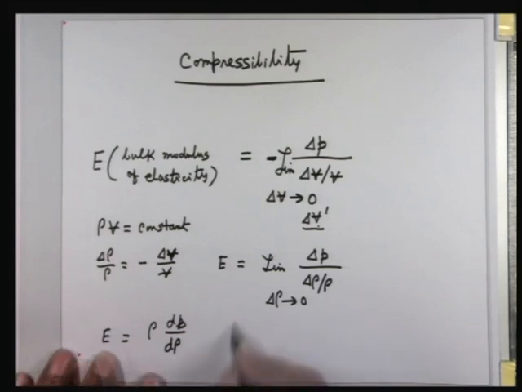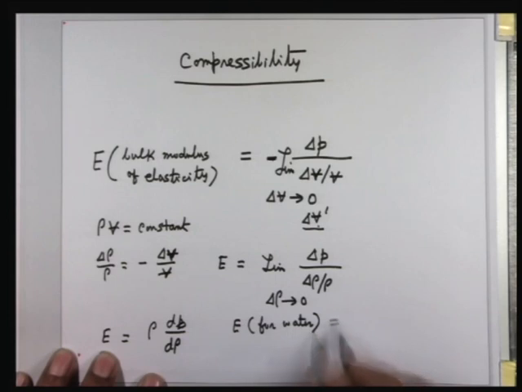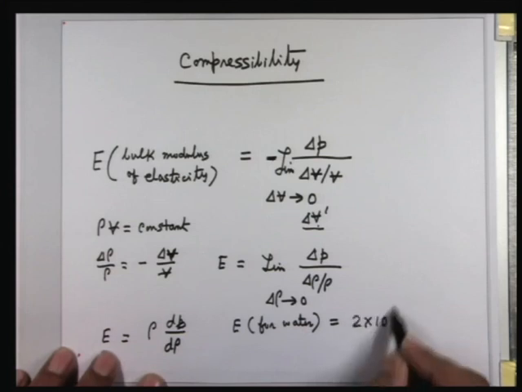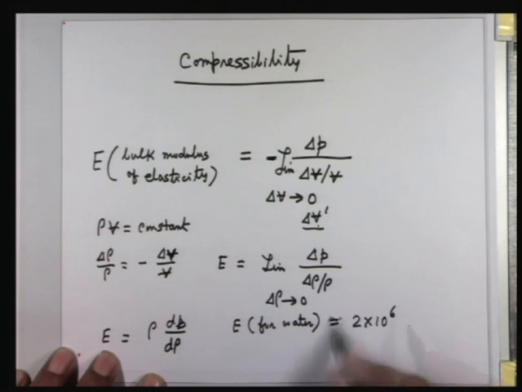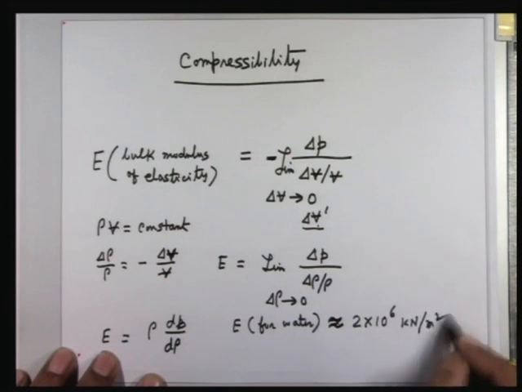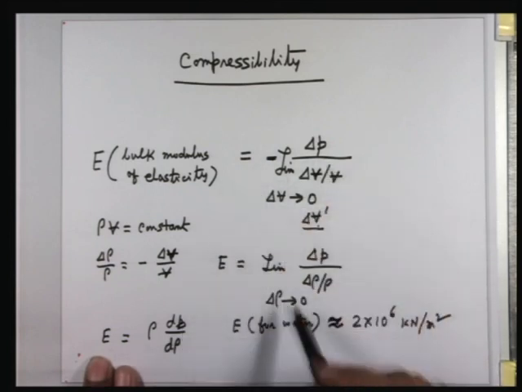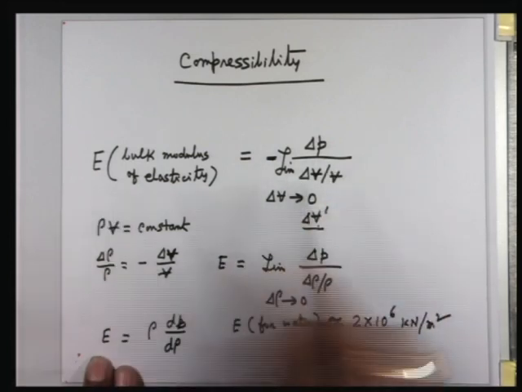For an example, I tell you E for water. We know that liquids are almost incompressible. Why? Because its bulk modulus of elasticity is very large. For water, the bulk modulus of elasticity is approximately 2 into 10 to the power 6 kilonewton per meter square. Exact value I don't know. Because d rho by rho dimensionally cancel each other, the unit of E is the unit of dP. So by definition, the unit of bulk modulus of elasticity is the unit of pressure.